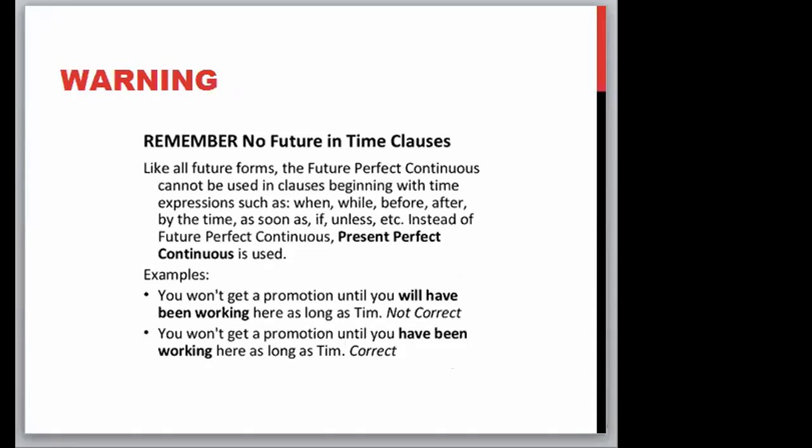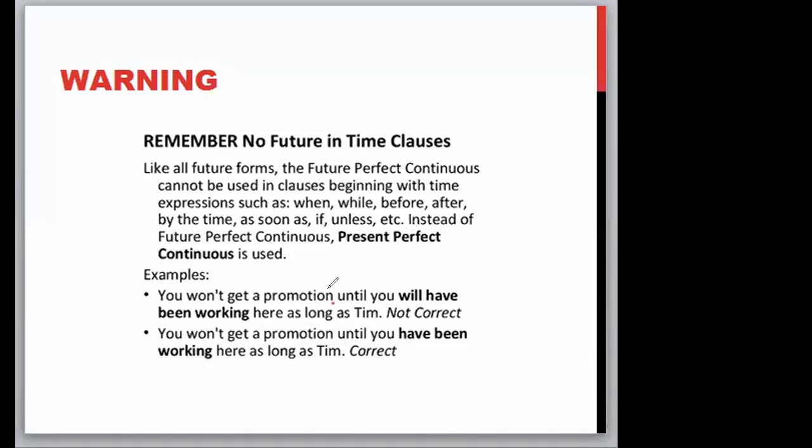Warning, remember, no future in time clauses. You do not use future tense in the time clause. Like all future forms, the future perfect continuous cannot be used in clauses beginning with time expressions such as when, while, before, after, by the time, as soon as, if, unless, etc. Instead of future perfect continuous, present perfect continuous is used. For example, you won't get a promotion until you will have been working here as long as Tim.